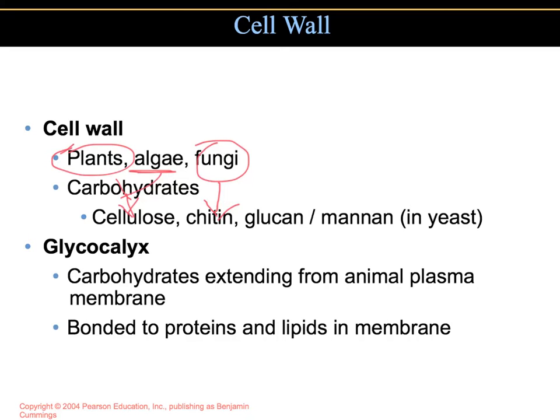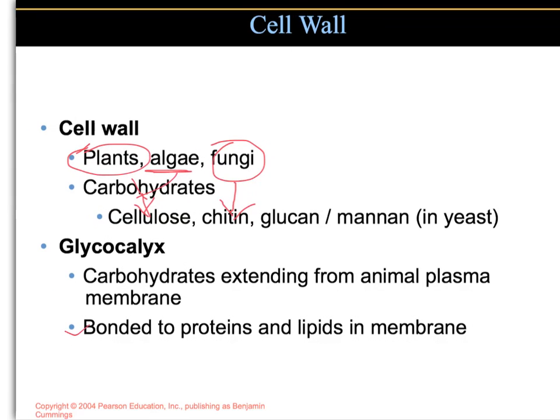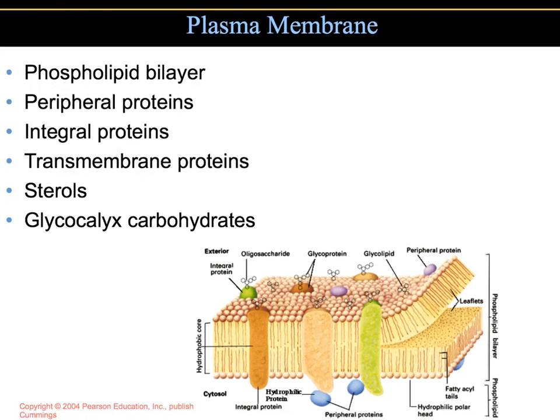We've already talked about the glycocalyx when discussing the prokaryotic cells. Some of these carbohydrates that make up the glycocalyx are covalently bonded to proteins and lipids in the plasma membrane. These form what we call glycoproteins. The glycocalyx helps strengthen the cell surface. It also helps attach cells together, and it might also have something to do with cell-to-cell recognition.